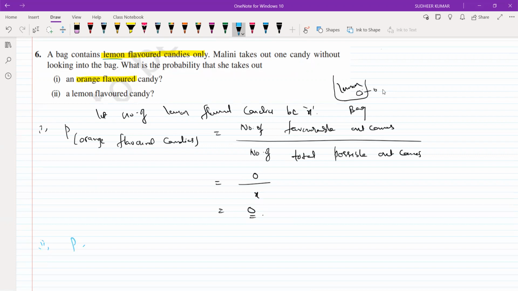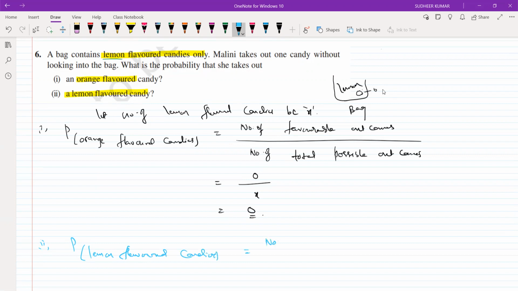The next one is the probability of getting a lemon flavored candy.